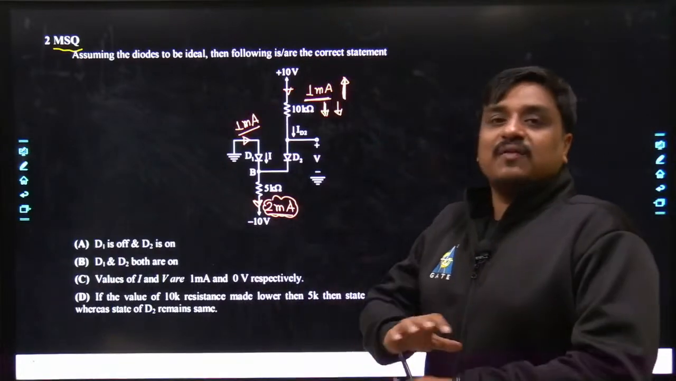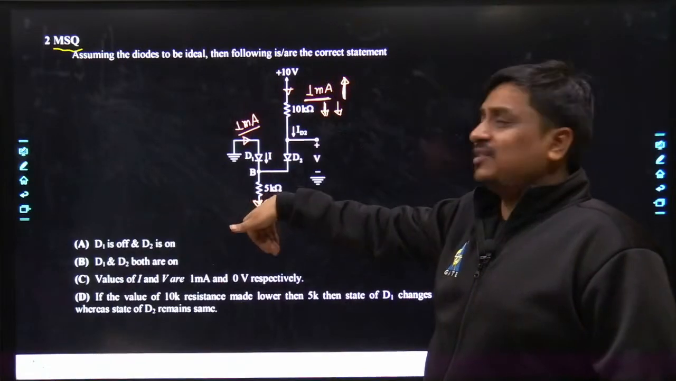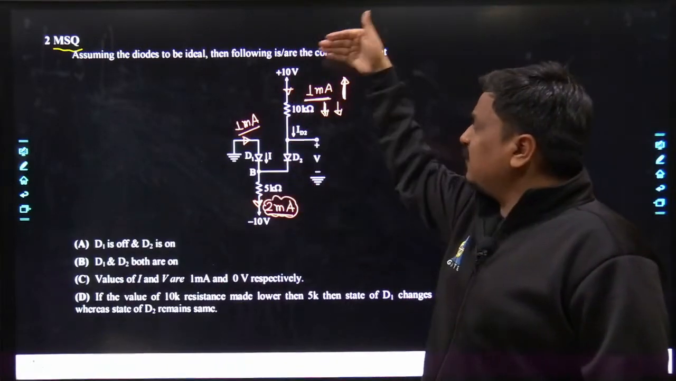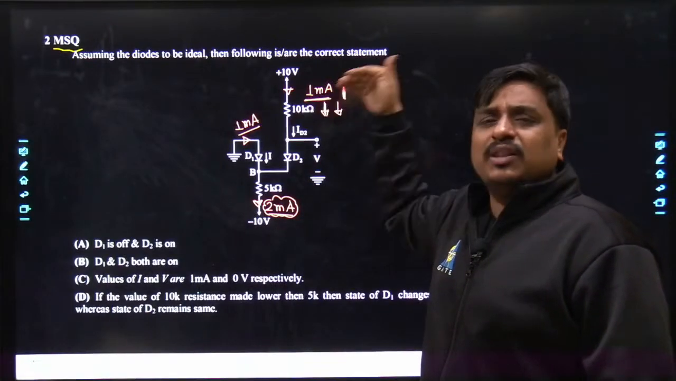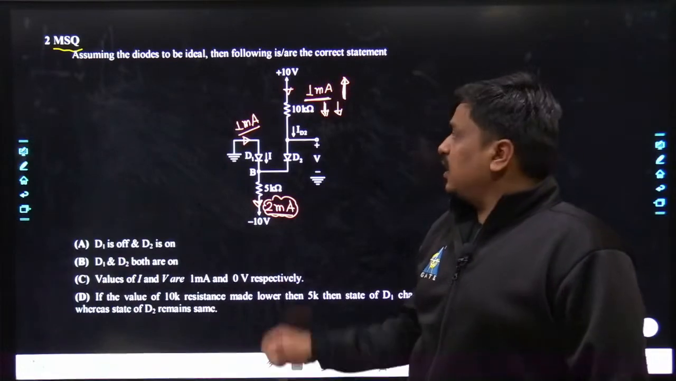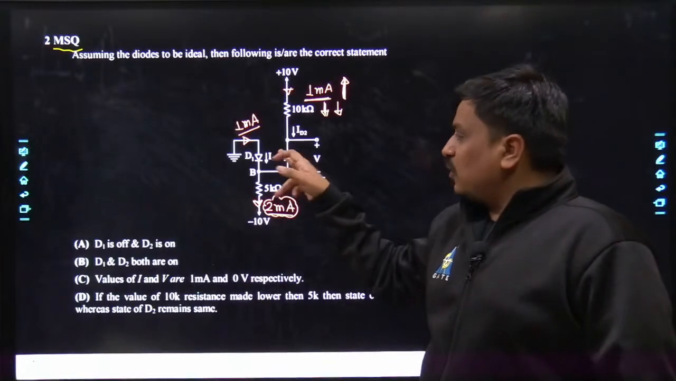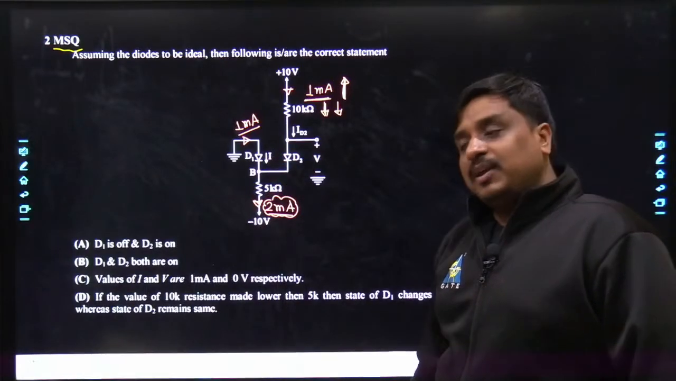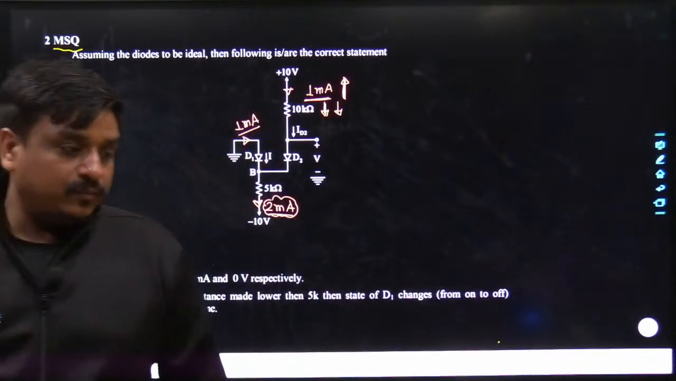But that situation will never arrive with D2, because the flow of current across D2 is always smooth from top to bottom, taking the reference of 10 volt and minus 10 volt, whether you are keeping 10 kilo, 5 kilo, or 2 kilo. So may I know, if I reduce the value of 10 kilo lower than 5 kilo, whether the state of diode 1 would change or remain the same? Tell me. I want the answer from each one of you.